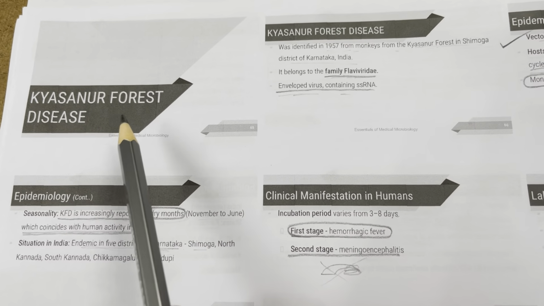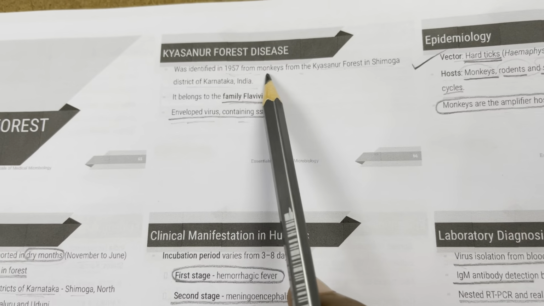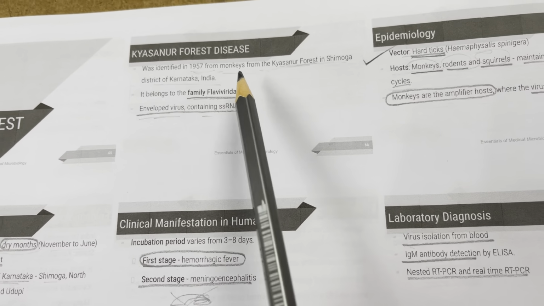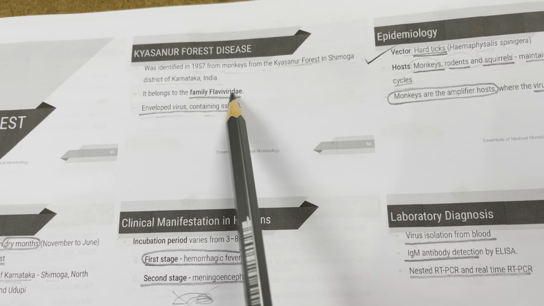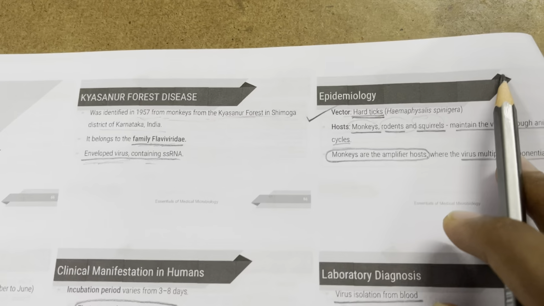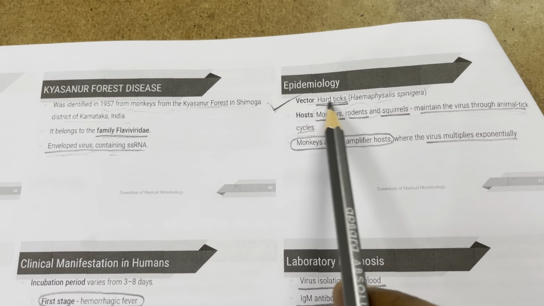Let's move on to Kyasanur forest disease, or KFD. It was identified first in 1957 from monkeys from the Kyasanur forest in Shimoga district of Karnataka, India. Karnataka people, they like flavored food, so family Flaviviridae, an enveloped virus containing single-stranded RNA. And Karnataka teachers, they put hard ticks on the answer sheet. So vectors are hard ticks.